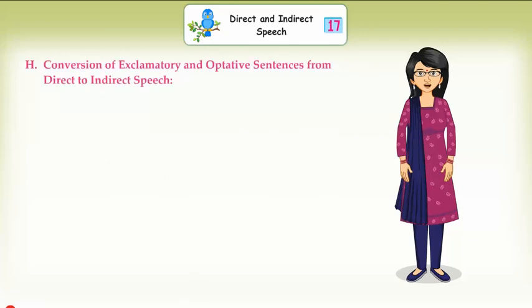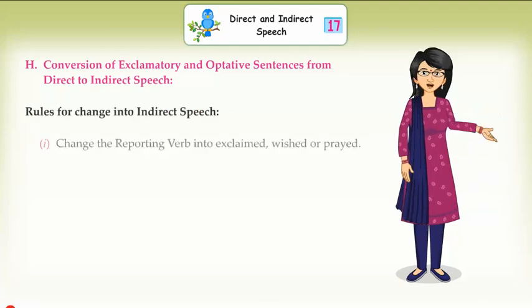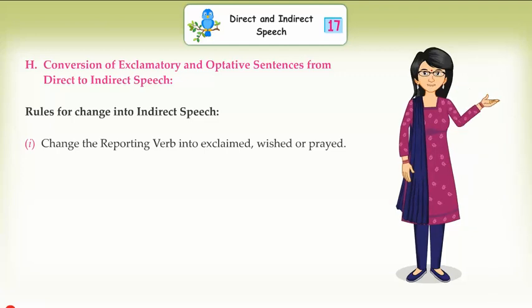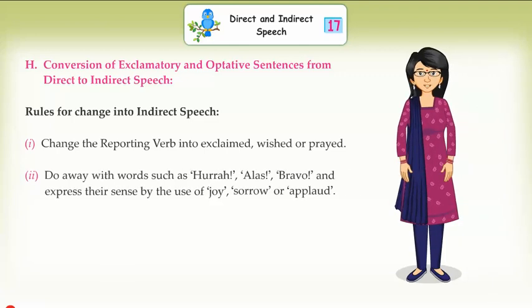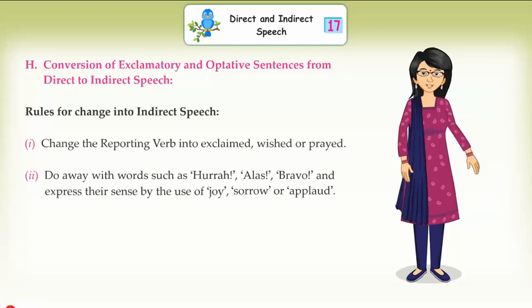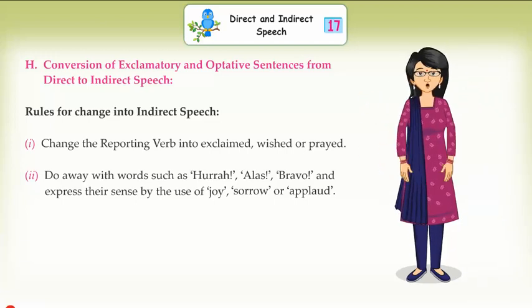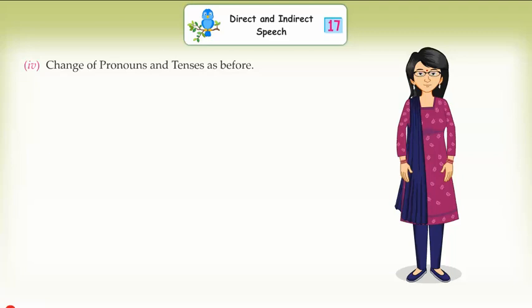H. Conversion of exclamatory and optative sentences from direct to indirect speech. Rules for change into indirect speech. 1. Change the reporting verb to exclaimed, wished or prayed. 2. Do away with words such as hurrah, alas, bravo, and express their sense by use of joy, sorrow or applaud. 3. Change the exclamatory sentences to assertive. 4. Change of pronouns and tenses as before.